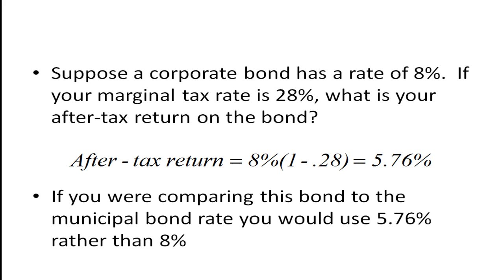So if we were comparing this bond to the municipal bond rate, you would use this rate of 5.76% rather than 8%. So you don't want to look and say, well, that municipal bond only pays 6%, and the corporate rate is 8%, that's not a correct comparison. What you should do is compare the 5.76% to 6%. Because in the case of the corporate bond, you'd have to pay tax on this.